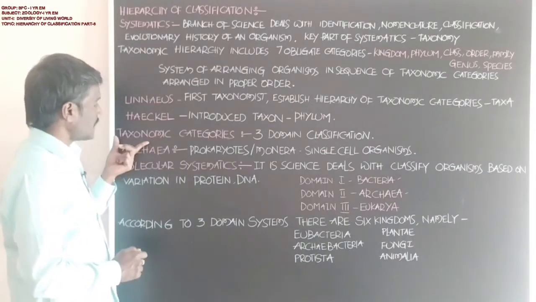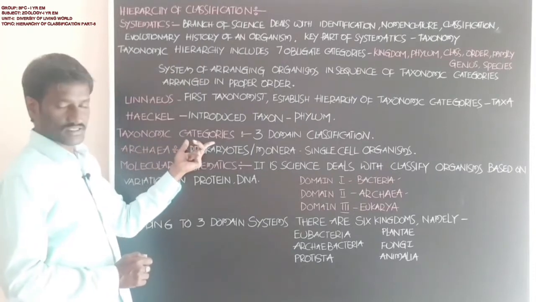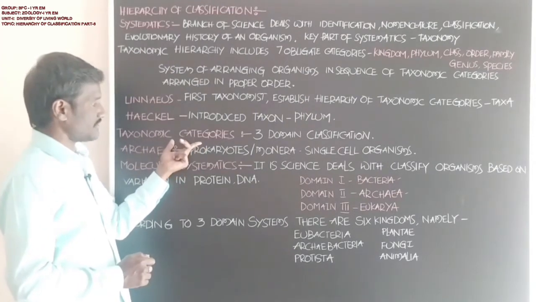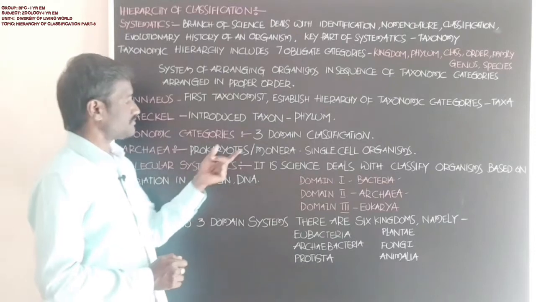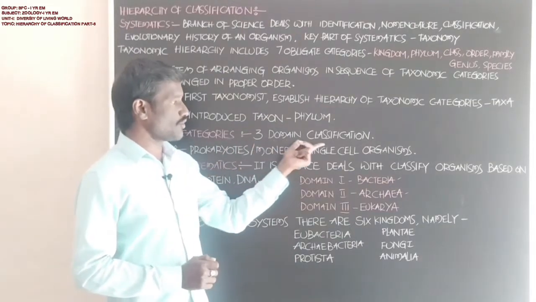Next, taxonomic categories also follow a 3-domain classification.